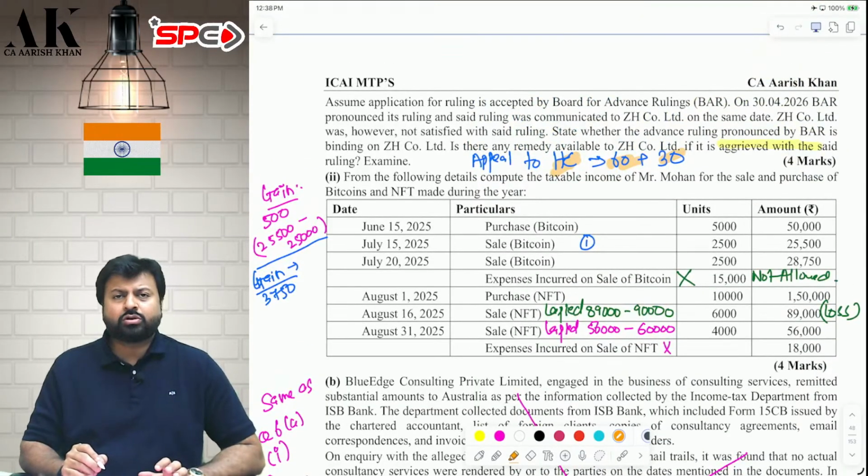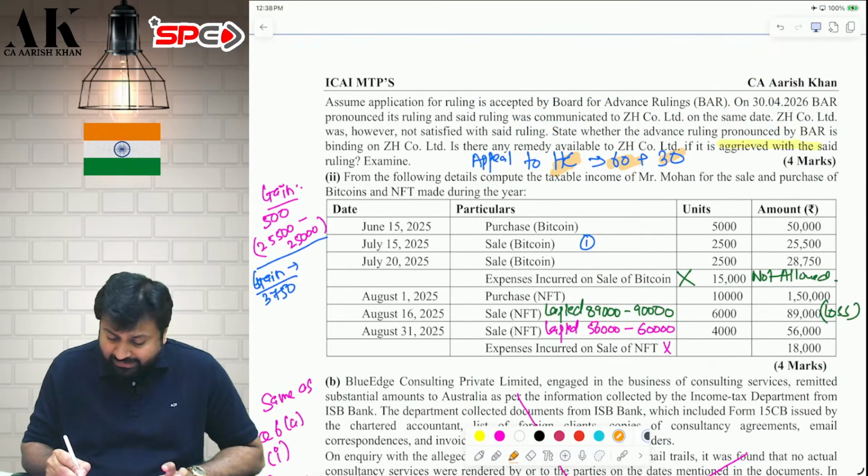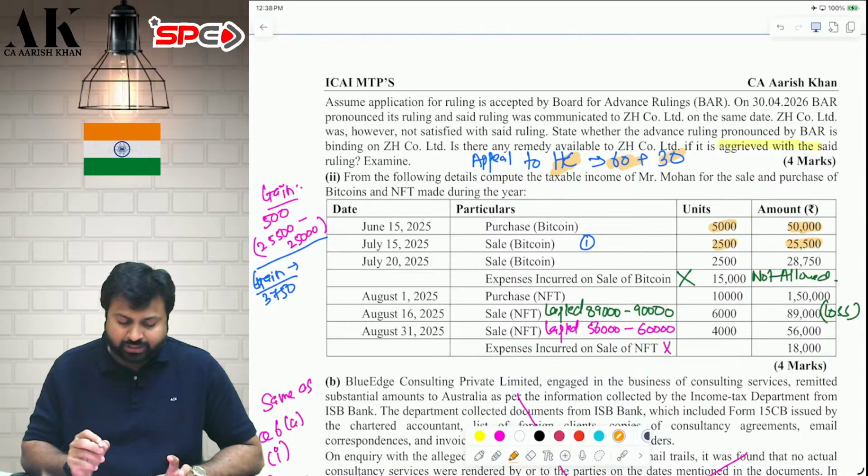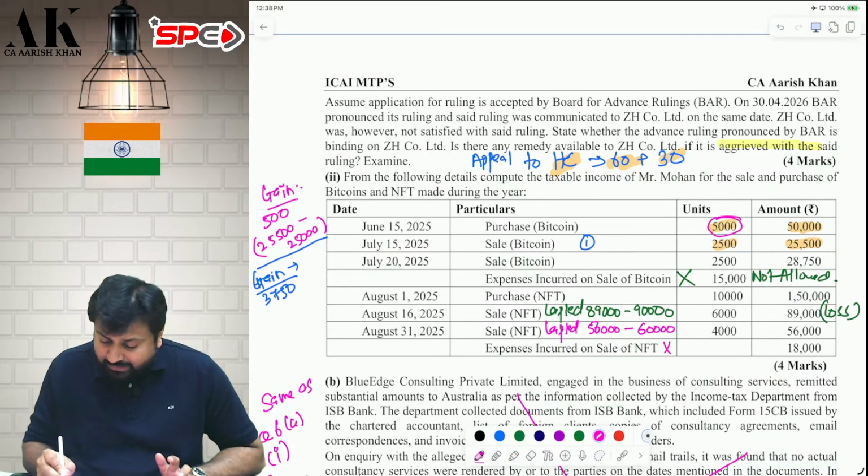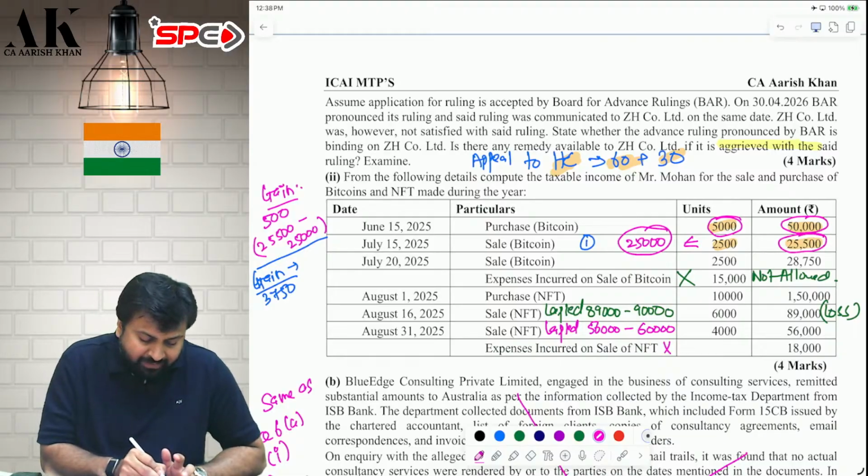Now the next question is a good question on Bitcoin. You are purchasing 5,000 Bitcoin for 50,000. Now you are selling 2,500 Bitcoin for 25,500. So there is a profit of 500. How, sir? See, if the cost of 5,000 Bitcoin is 50,000, what is the cost of 2,500 Bitcoin? 25,000. You are selling for 25,500. Therefore 500 rupees is the gain.